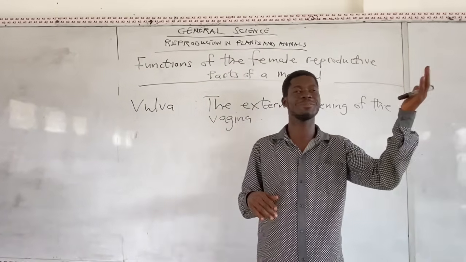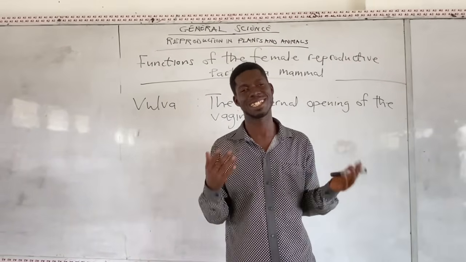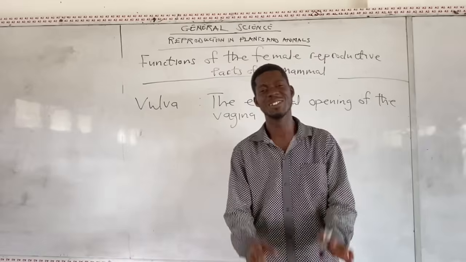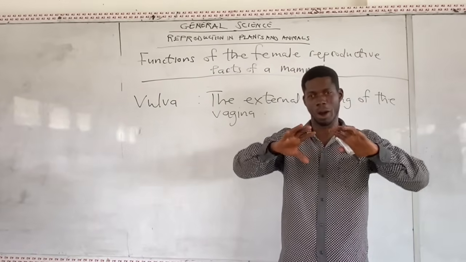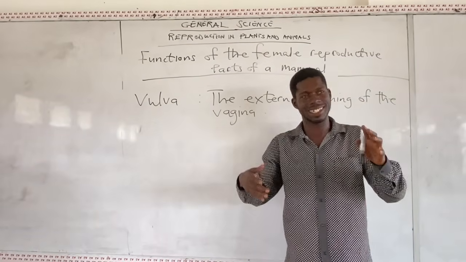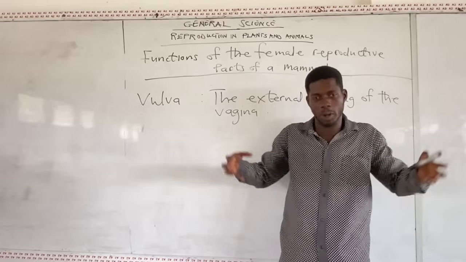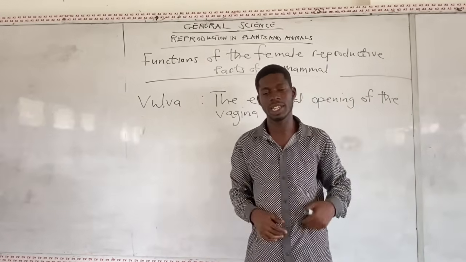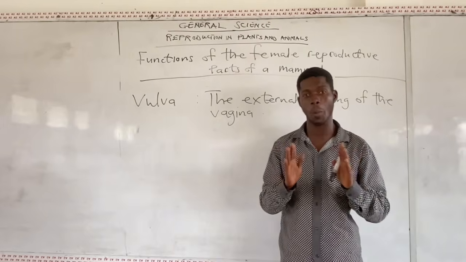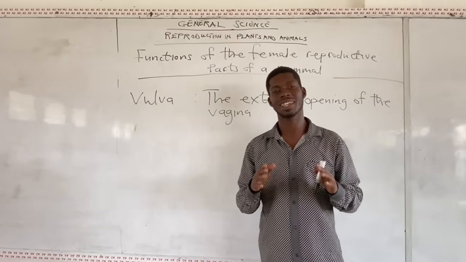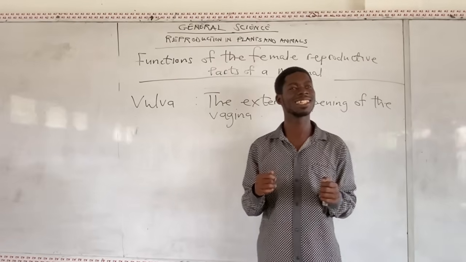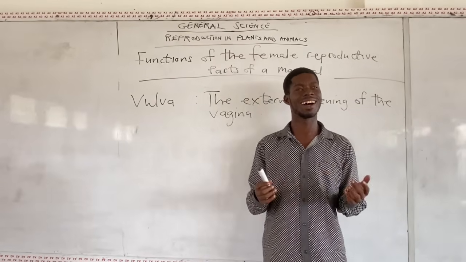Let me explain to my kids so that you understand it better. So how the snail is, right? I hope you can open it. We have one part here, another part here, right? So the external opening of the vagina is the whole, is the vulva. External opening of the vagina is the what? Is that the vulva?